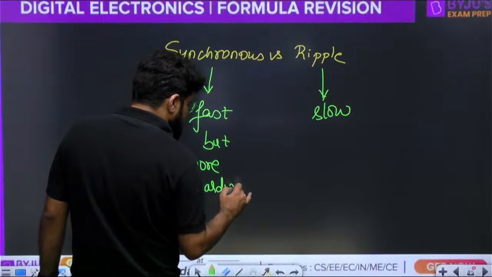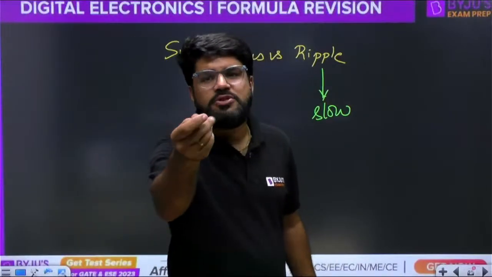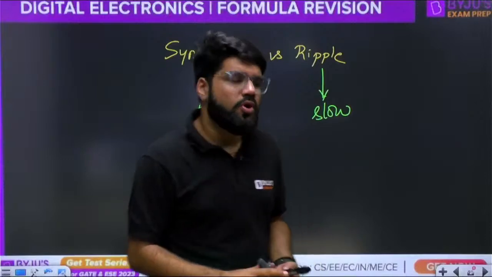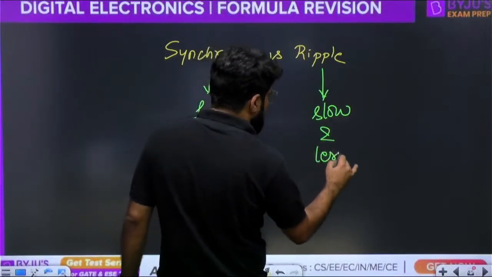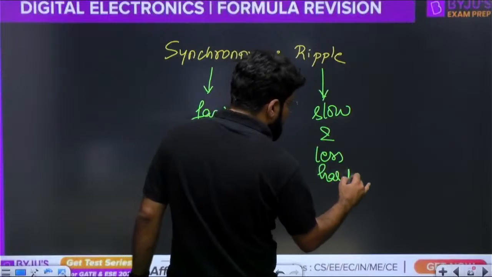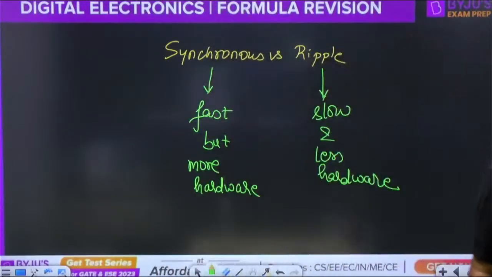It is always a simple universal fact in the world: to obtain better performance, you have to pay more. More hardware means more cost. Ripple is slow with less hardware, so it will be cheap, but at the same time it is slow. This is a simple comparison.